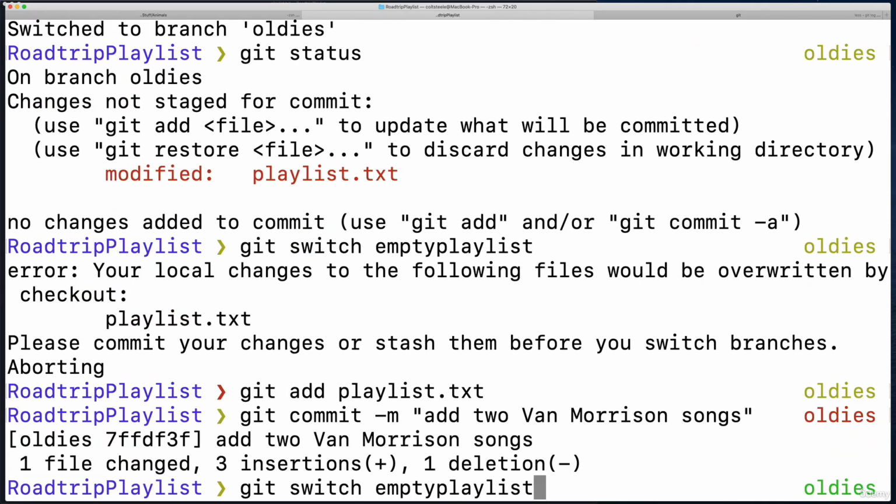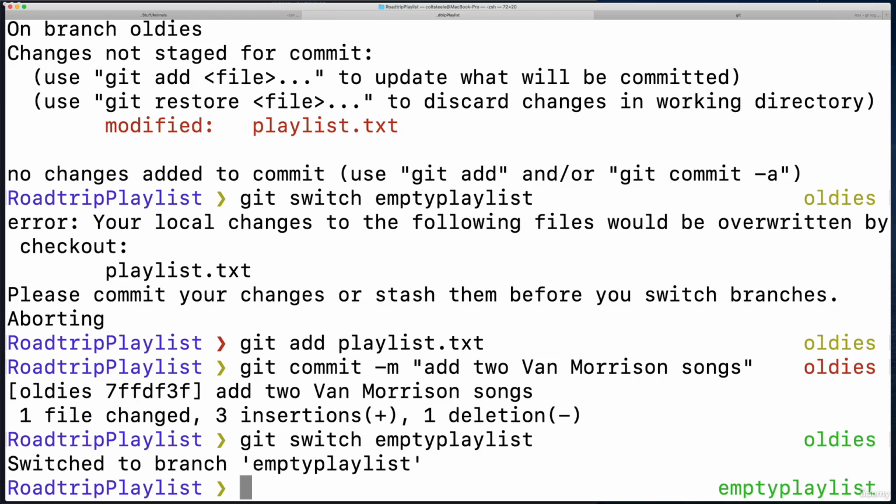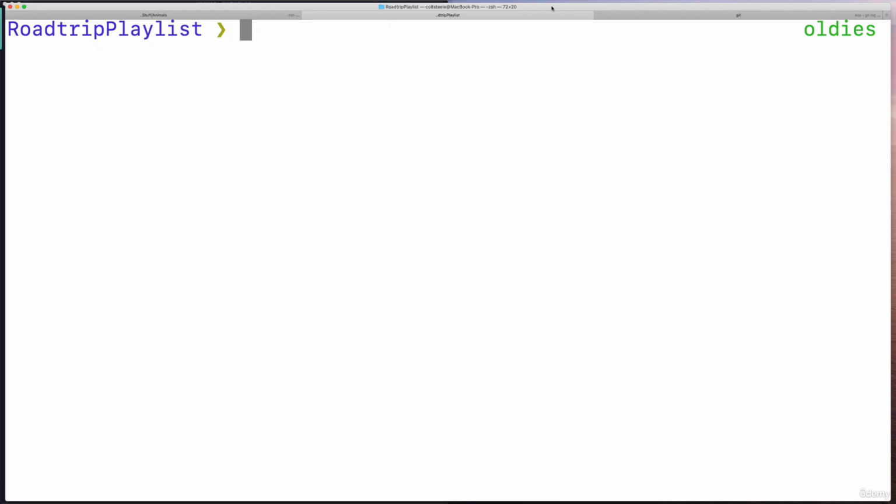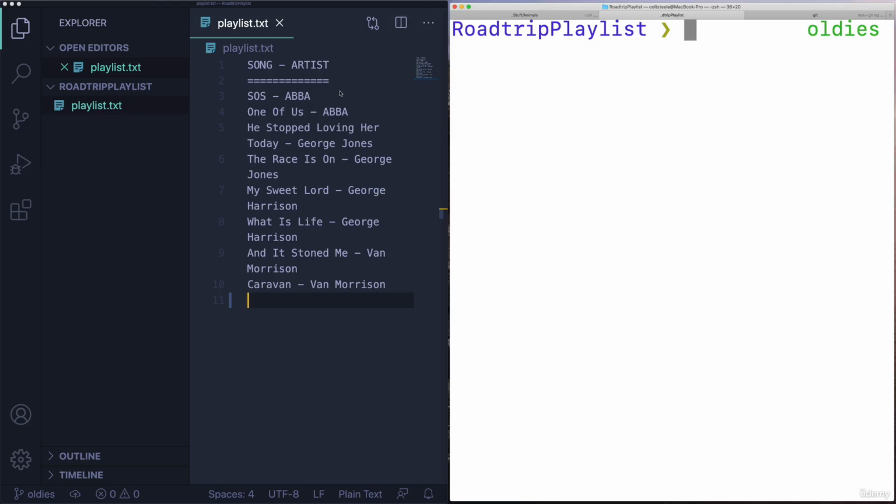So I can do the same command to switch to empty playlist, no complaints. So if you run into an issue like this, hopefully you understand why now. Git is warning you, you're going to lose those changes. You either need to stash them, which we haven't learned, or commit them. Now, the last example I showed you, we had changes that were in conflict, right? When I tried to switch branches, we were working on the same file, this playlist file, and they were in conflict. And so Git yelled at me and said, hey, I don't know what to do.